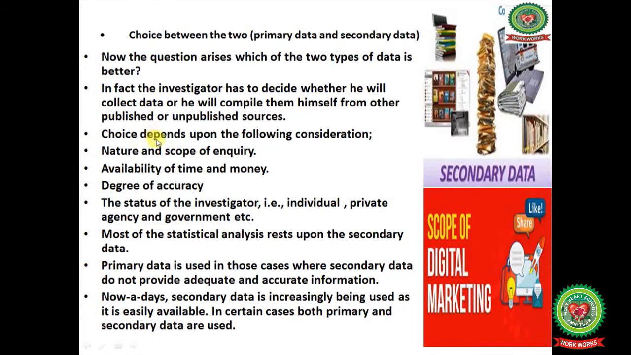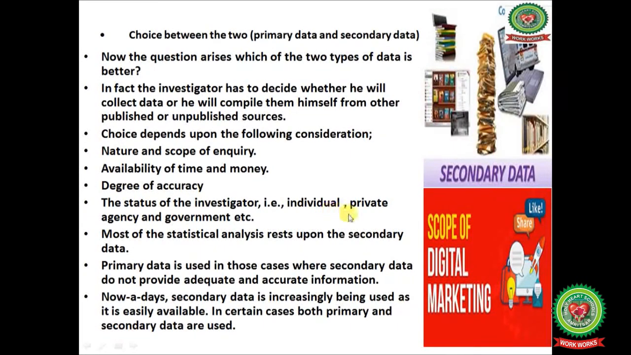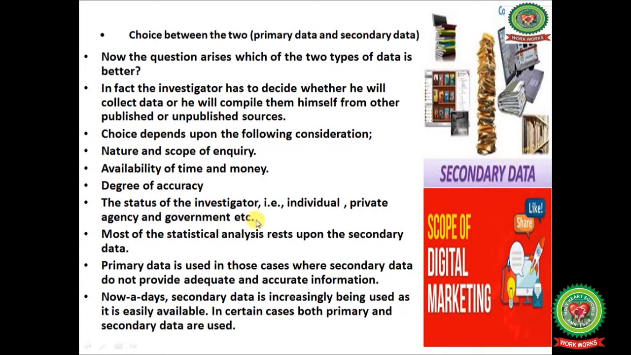So the choice depends upon the following considerations: nature and scope of inquiry, availability of time and money, degree of accuracy, and the status of the investigator, that is, whether he is collecting data individually, or working in some private agency for which he has to collect the data, or he is a government employee collecting the data according to government instructions or guidelines.